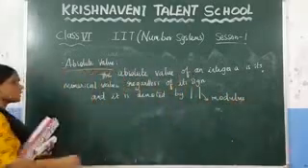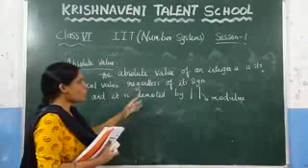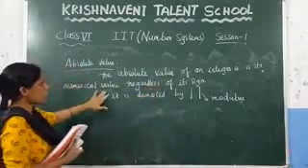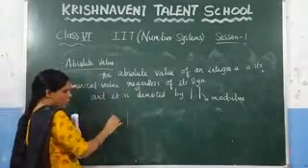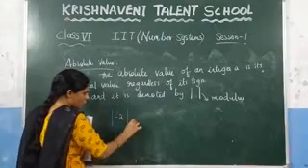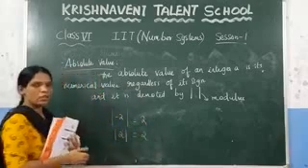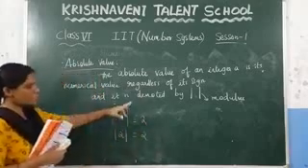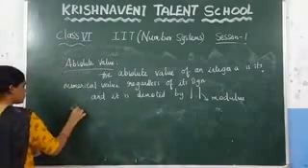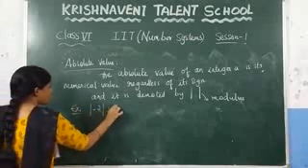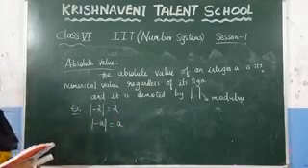That means what the definition is saying here: the absolute value of an integer, you can consider any integer, is its numerical value regardless of its sign. What we have discussed here is, if you have written any number in the modulus, whether it may be positive or negative, regardless of its sign, the answer you will get will always be positive. That we call an absolute value, and it is denoted by the symbol modulus. So here write as an example: modulus of -2, which is 2. Modulus of -8, which is 8. This one we call an absolute value.